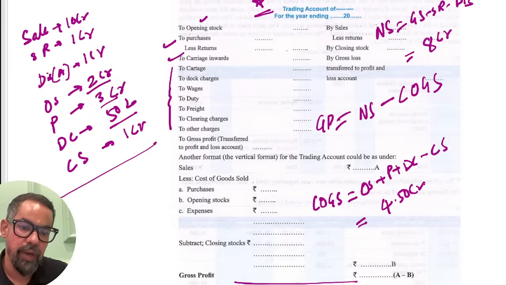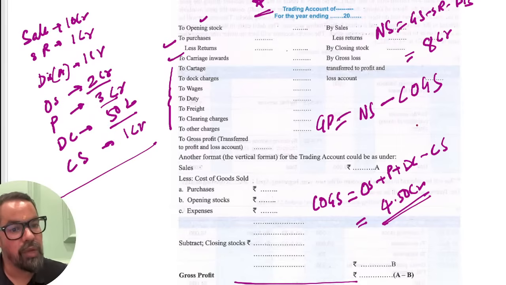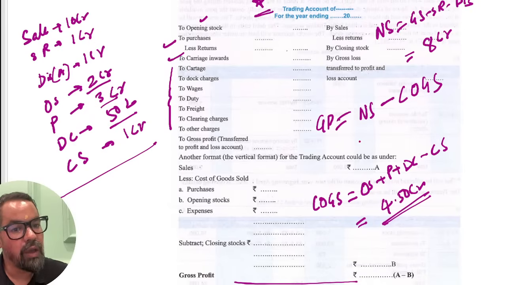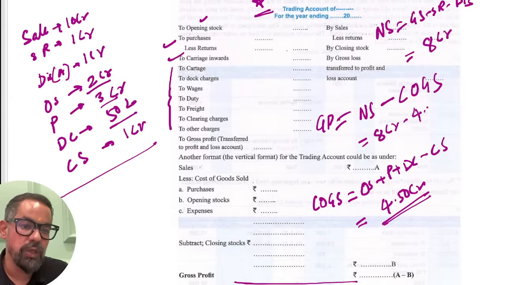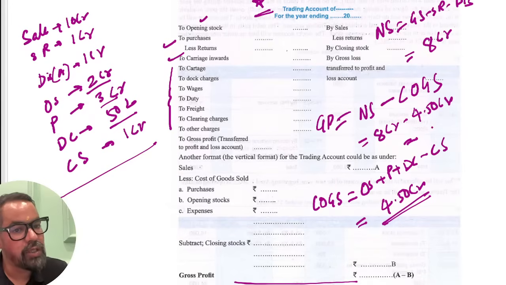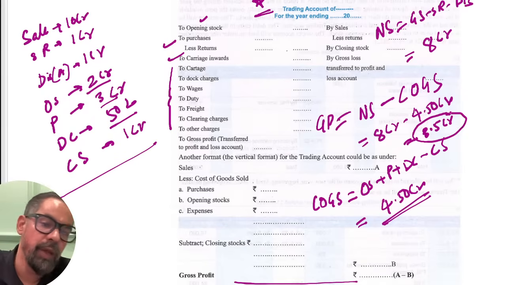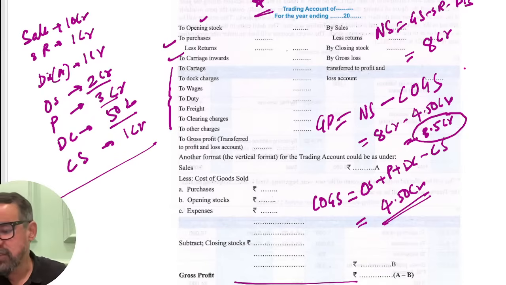Please do correct me if I went wrong somewhere. So now the difference is what? This is your 8 crores and this is your 4.50 crore. So the profit is how much? It is 3.5 crore, the profit for this particular company. Got it, guys? This calculation is fine now.